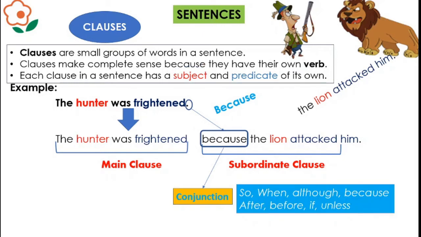Moving towards the subjects and predicates, you can point out the subject in the sentence. Here hunter is the subject in the main clause. In the first clause, hunter is the subject and frightened is the predicate. Similarly, lion is the subject and attacked is the predicate.